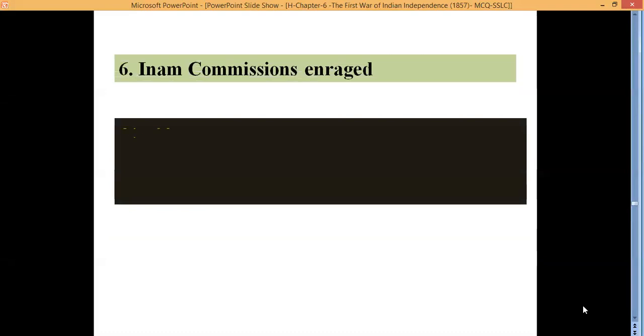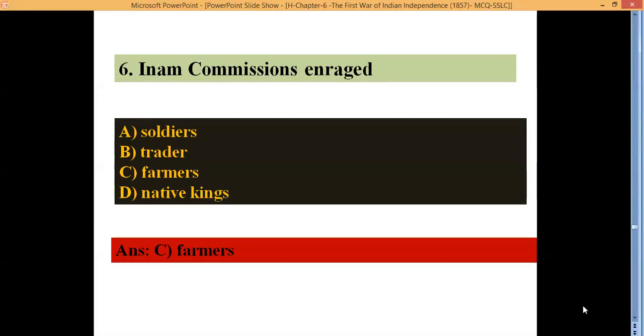Inam Commission enraged A. Soldiers, B. Traders, C. Farmers, D. Native kings. The correct answer is C. Farmers. The British introduced this Inam Commission to confiscate tax-free land granted to the people. So when this was introduced, farmers got angry on the British.